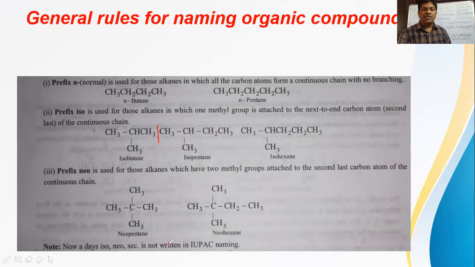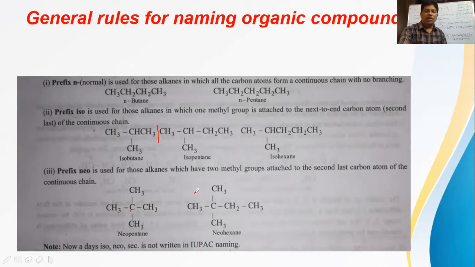And these neo, iso, secondary, all these are not used in the IUPAC system. Actually, secondary meaning what here? Secondary is used generally for alkyl groups. If the free bond is present on a secondary carbon atom, that is called a secondary alkyl group. In a butyl group, if the free bond is present on a secondary carbon, the 2-degree carbon, that butyl group is called secondary butyl group. Okay, so in this way we have to understand.